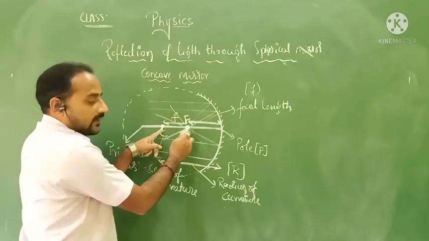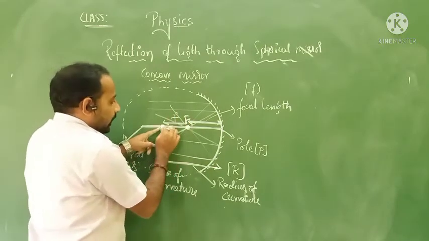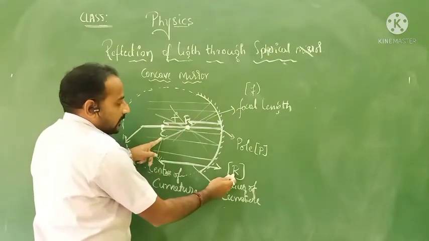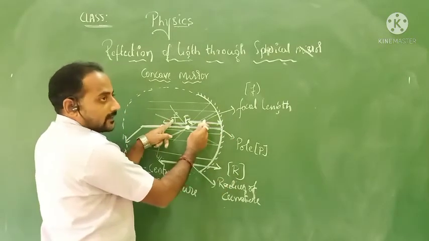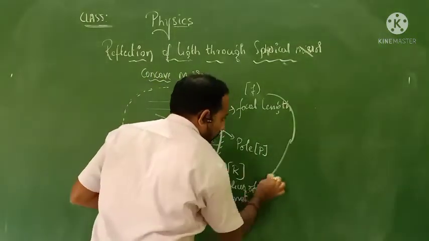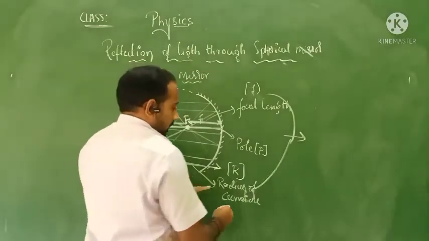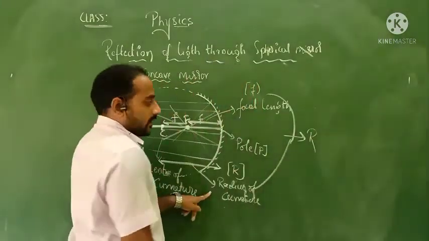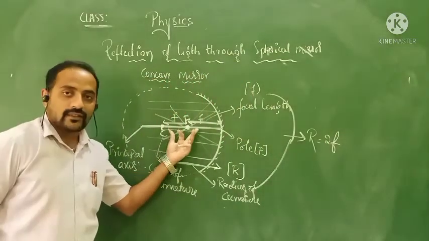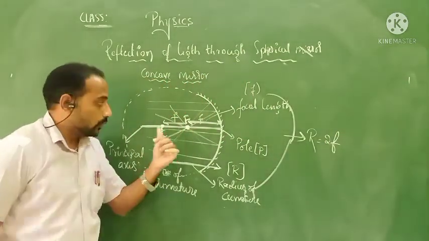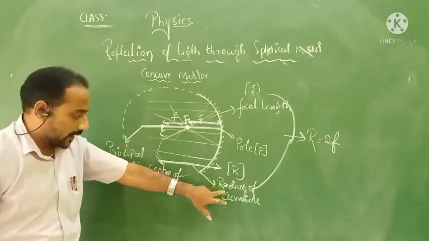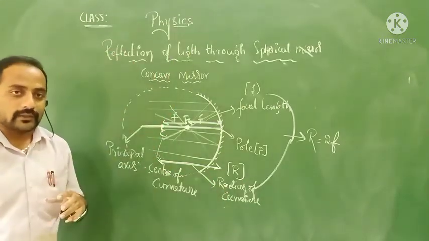So the distance from here to here, the radius of curvature, is 2 focal lengths. Then the relation is radius of curvature equals twice the focal length, R = 2f. Correct? That is the relation between the radius of curvature and the focal length.